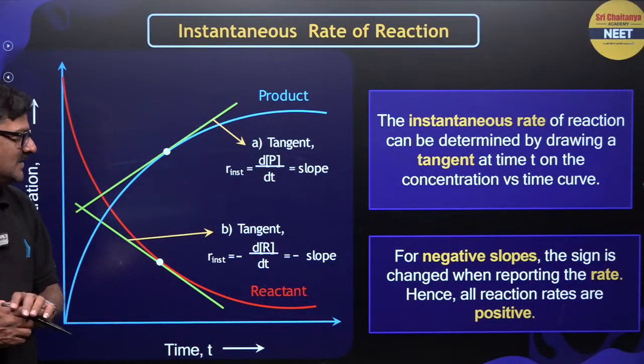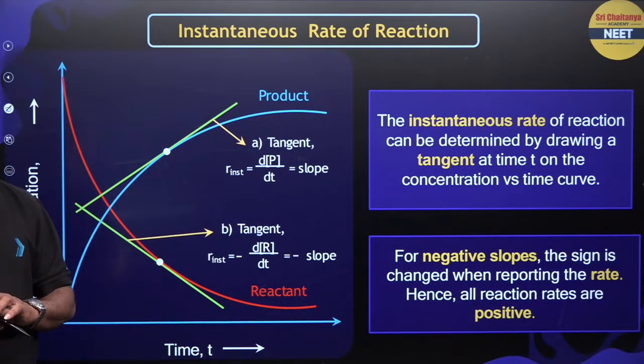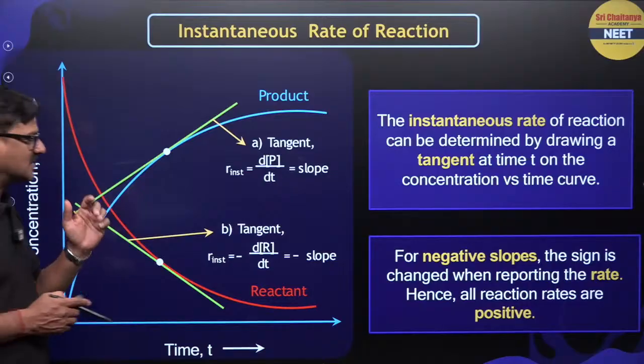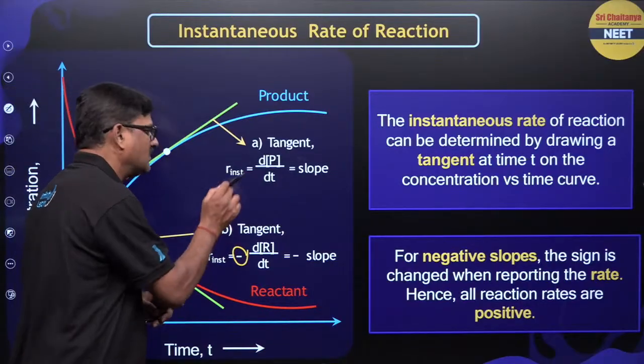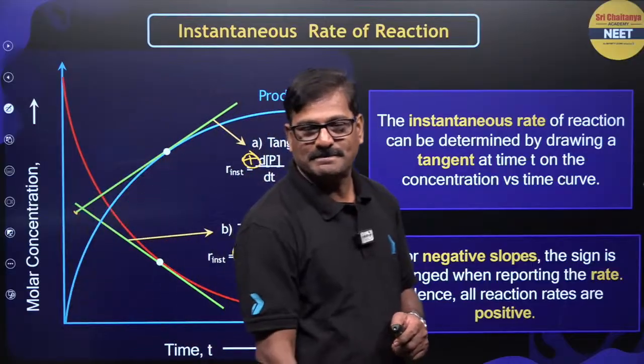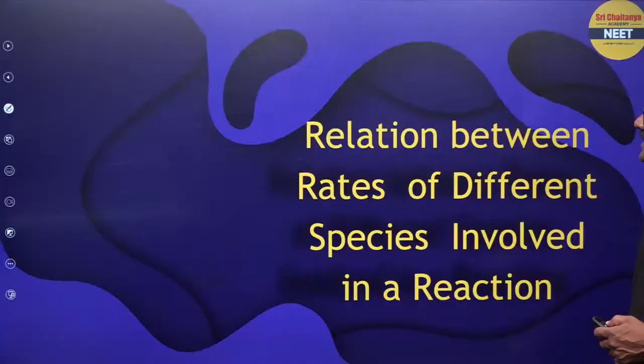With respect to the reactant it is a negative slope, and with respect to the product it is a positive slope. That is the reason we use a negative sign for the reactant and a positive sign for the product, and the same thing happens here.